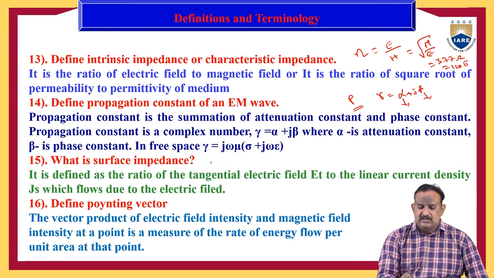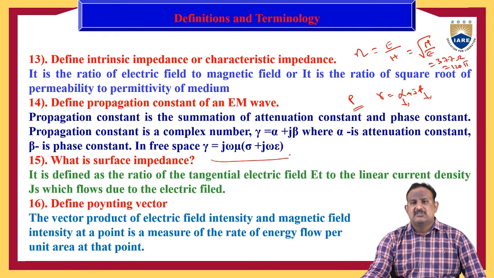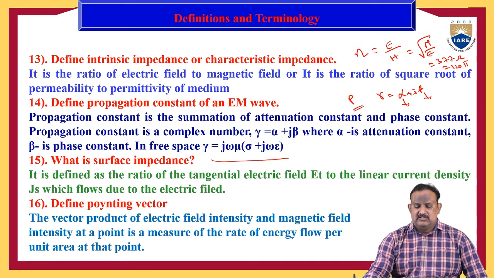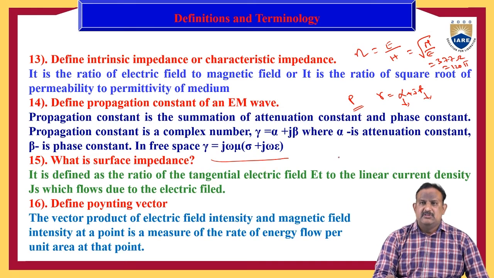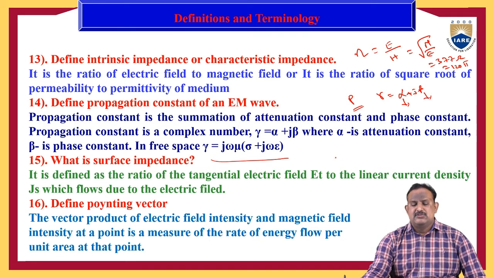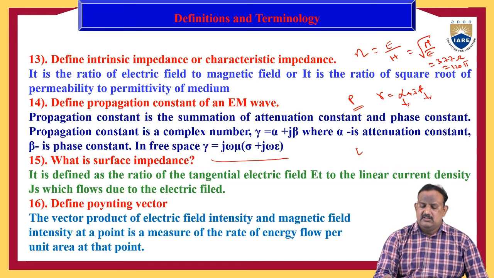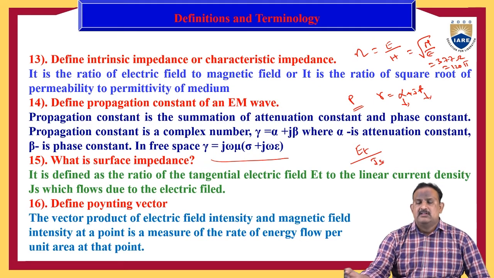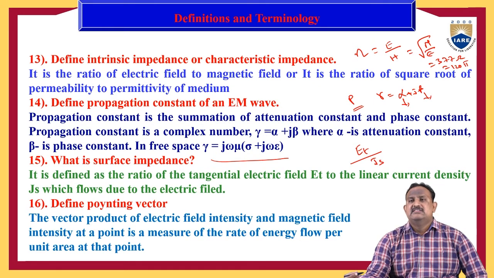In free space, we can define the propagation constant gamma as gamma is equal to j omega mu into sigma plus j omega epsilon. So what is surface impedance? The surface impedance is defined as the ratio of tangential electric field ET to the linear current density Js. So the ratio of ET by Js is known as the surface impedance.